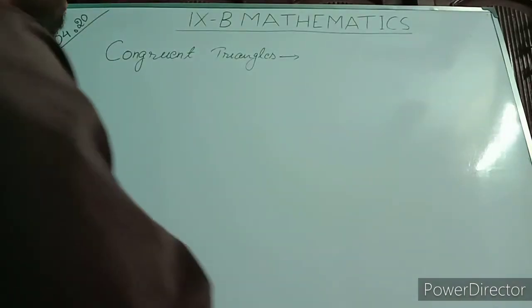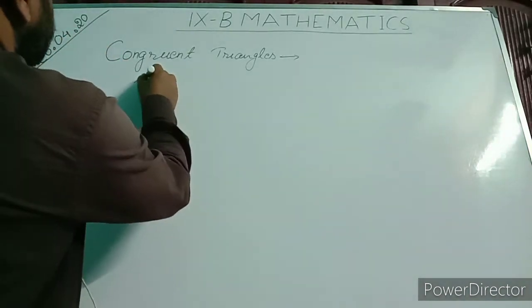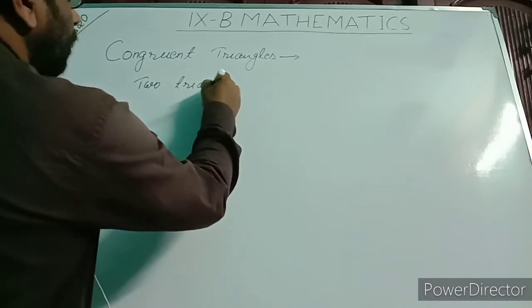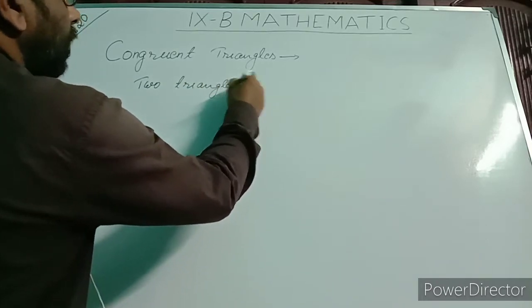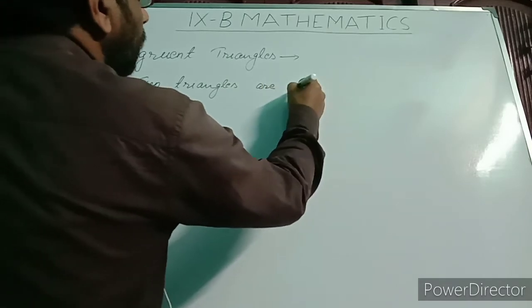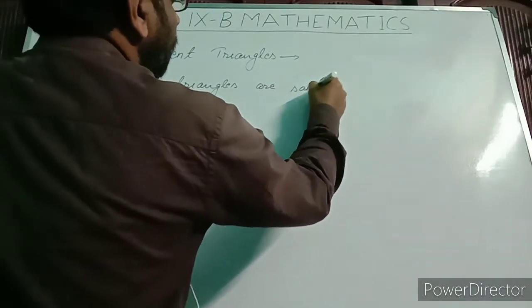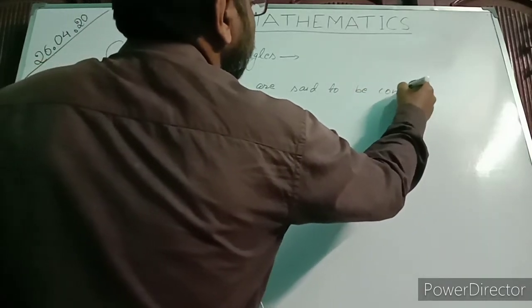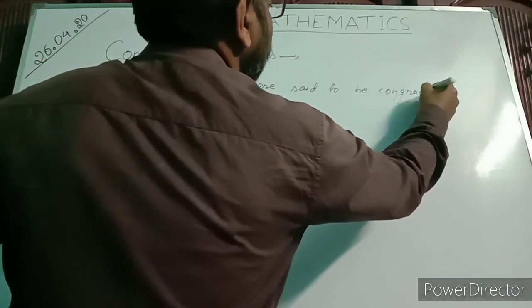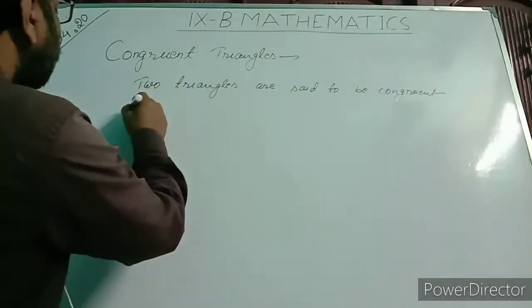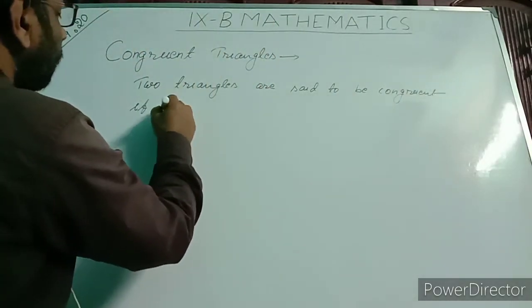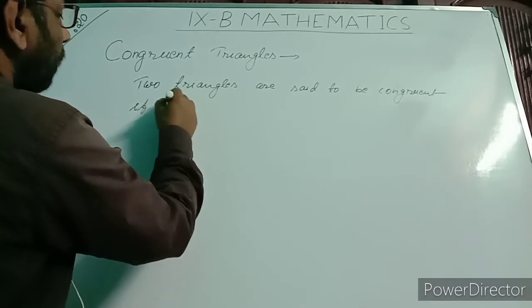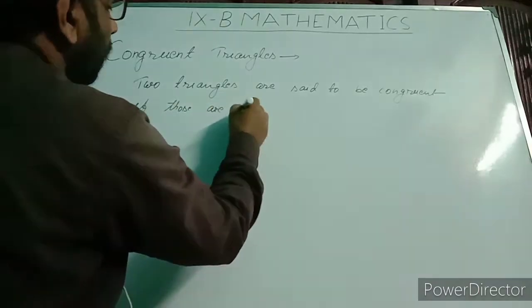Two triangles are said to be congruent if those are alike.